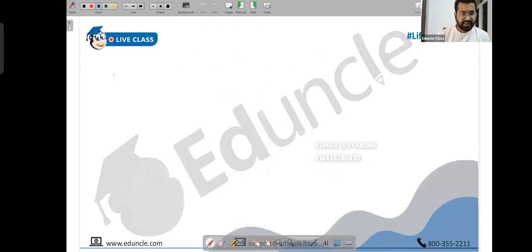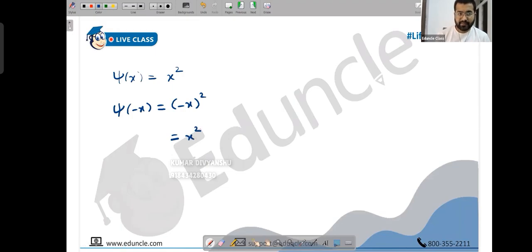For example, suppose I give you a wave function, let's say x squared. Replace x with minus x. So this is minus x squared, which again becomes x squared. As you clearly see, the value of psi of x and the value when you replace x with minus x both share the same value. When this happens, you call them even.